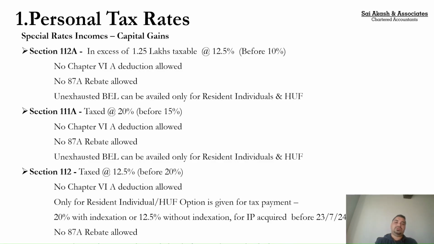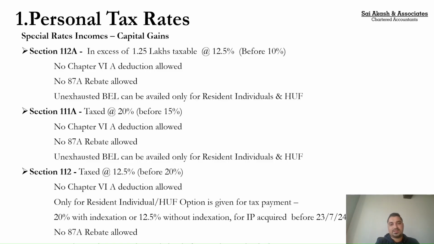Moving forward to section 111A. 111A is again share market income from short-term capital gains. If you have sold any securities, any mutual fund listed on the stock exchange, and you had purchased them within a period of 1 year, so the holding period was less than 1 year, in that case they'll get taxable at the rate of 20%. Again friends, please remember, prior to Finance Act 2024, this tax rate was only 15%. Now they have increased the tax rate to 20%.